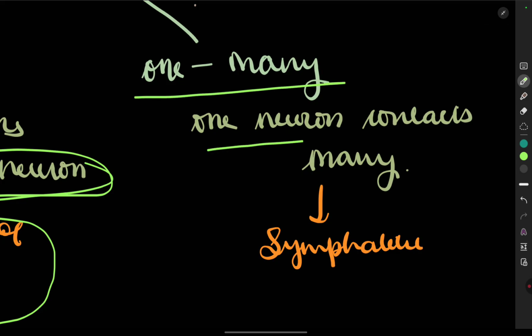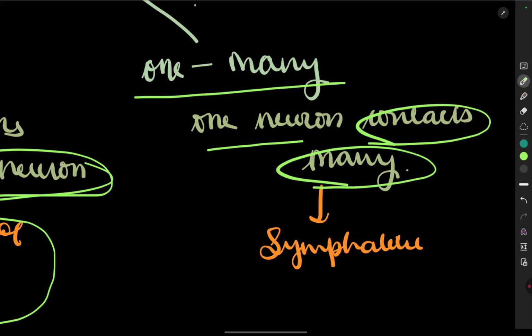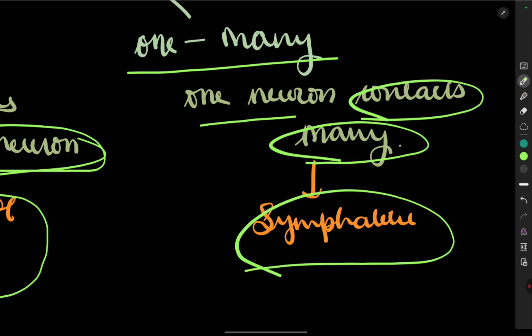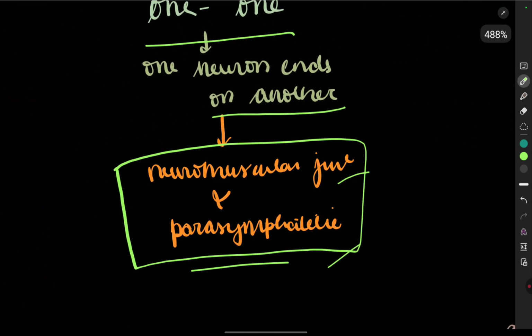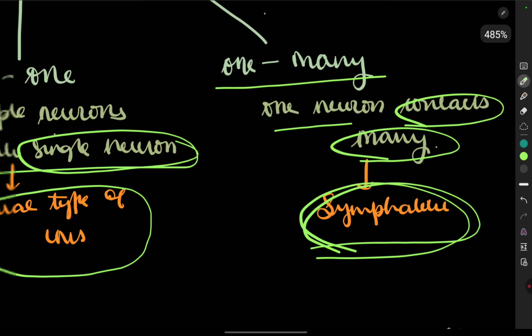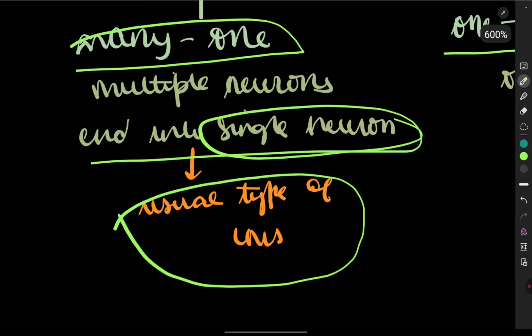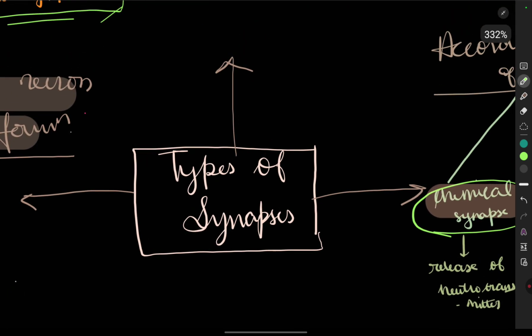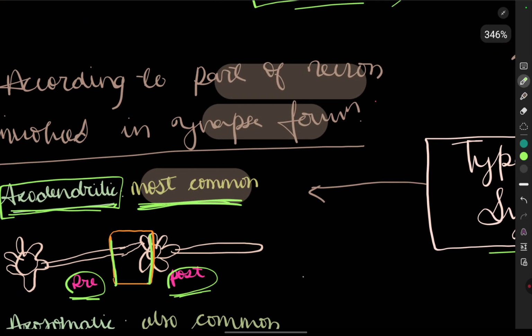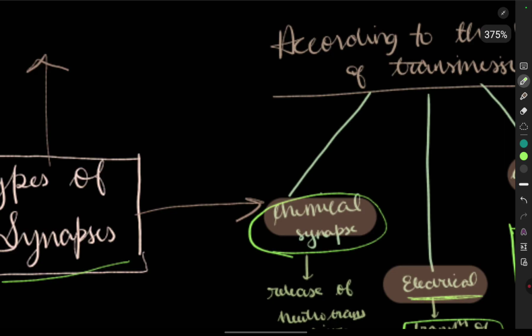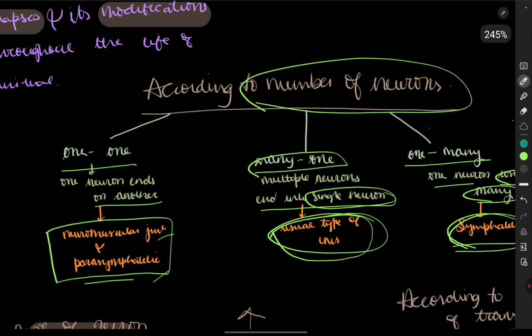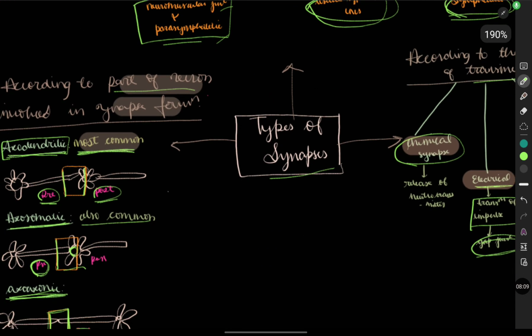One to many: one neuron contacts many postsynaptic neurons, so that is in the sympathetic. See, 1 to 1 is in the parasympathetic and 1 to many is in the sympathetic, and whatever comes between that, it is the many to 1 that is seen in the usual type of CNS. So these are the types of synapses that we have seen, according to the part of the neuron involved, according to the nature of the transmission, and according to the number of neurons.